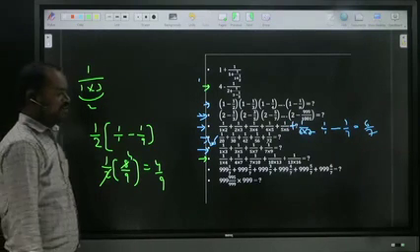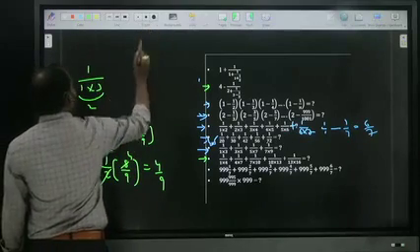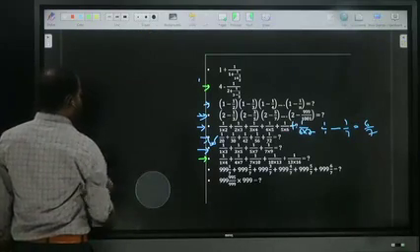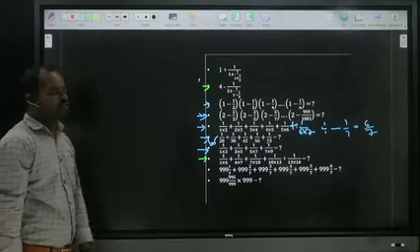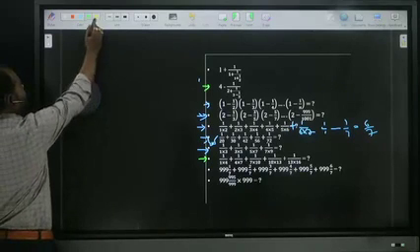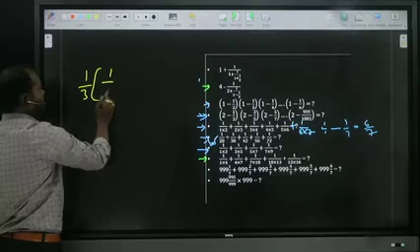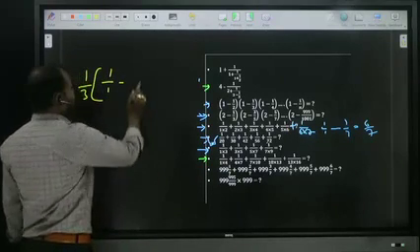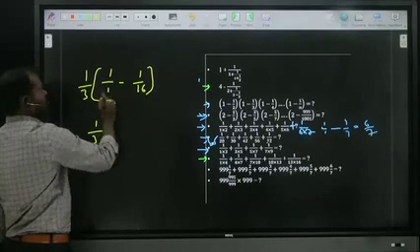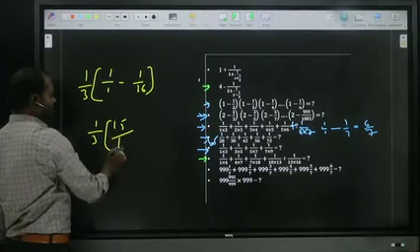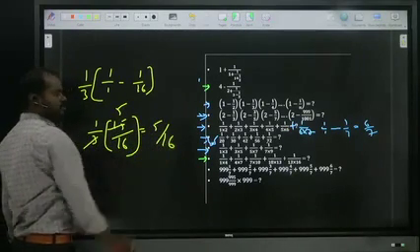5 by 16. Right. Shall we see now? So what is the gap? 1, 4, 4, 7. The gap is 3. So first of all, write down 1 by 3 into first one, 1 by 1, minus the last. What is the last one? 1 by 16. So 1 by 3 into 16 minus 1, 15 by 16. 3 fives. Right, 5 by 16.